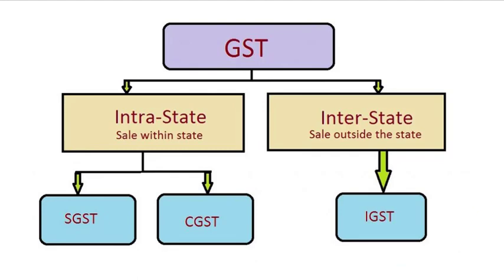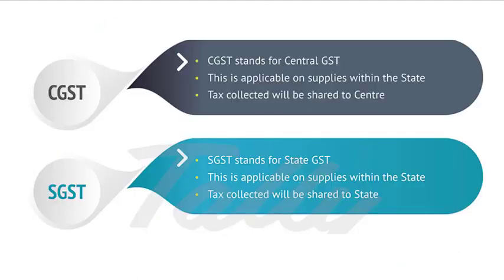So now, what is the central goods and service tax, CGST? Under GST, CGST is a tax levied on intrastate supply of goods and services by the central government and will be governed by the CGST Act. SGST will also be levied on the same intrastate supply but will be governed by the state government. This implies that both the central and state government will agree on combining their levies with an appropriate proportion of revenue sharing between them.